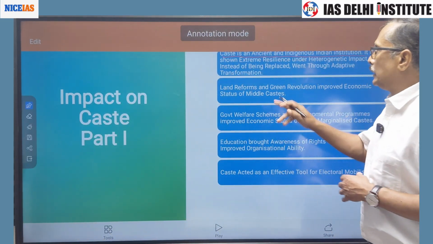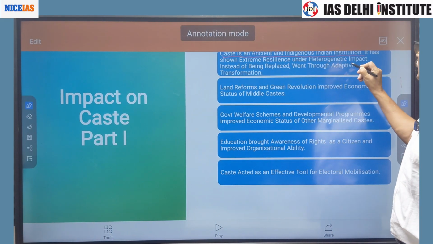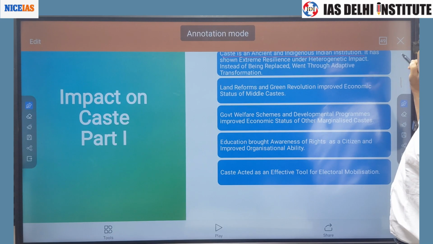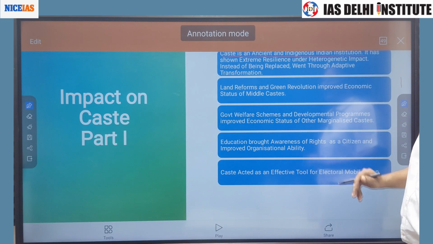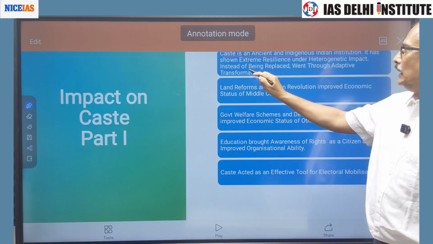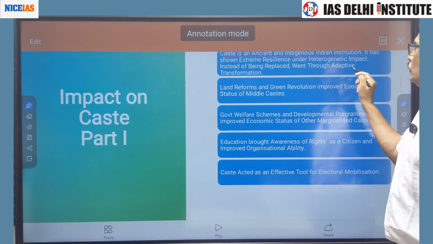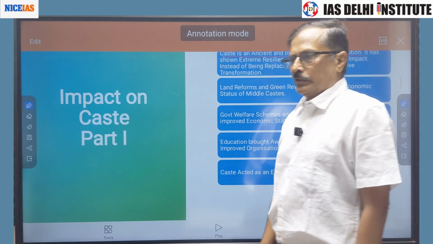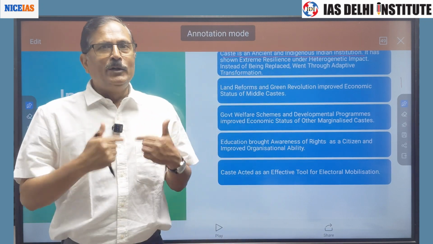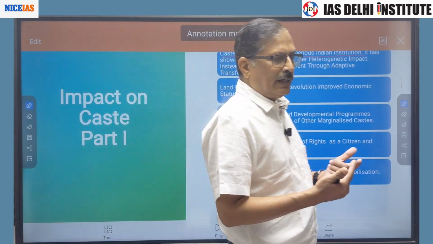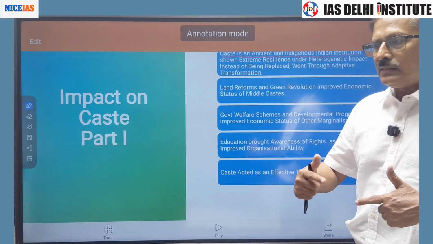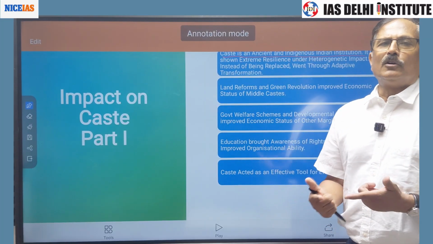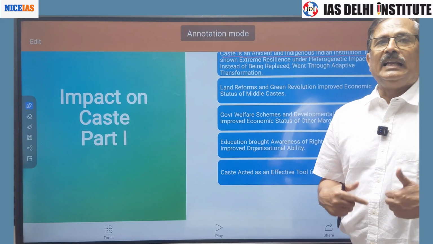So it has shown extreme resilience under heterogenetic, that is external, impact. Instead of being replaced, it went through adaptive transformation. It adapted new features and changed itself, but the caste system as such was not eliminated or annihilated.